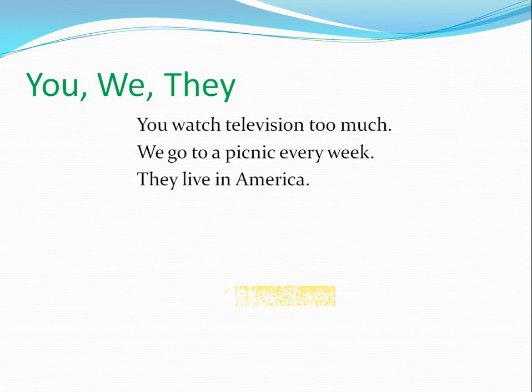Then I could say about some people who live in America. This means that there is a regularity in their living. They are living in America for many years maybe. So they live in America. Although for how many years, this is not clear from the sentence. But this is clear that it is a regular thing.